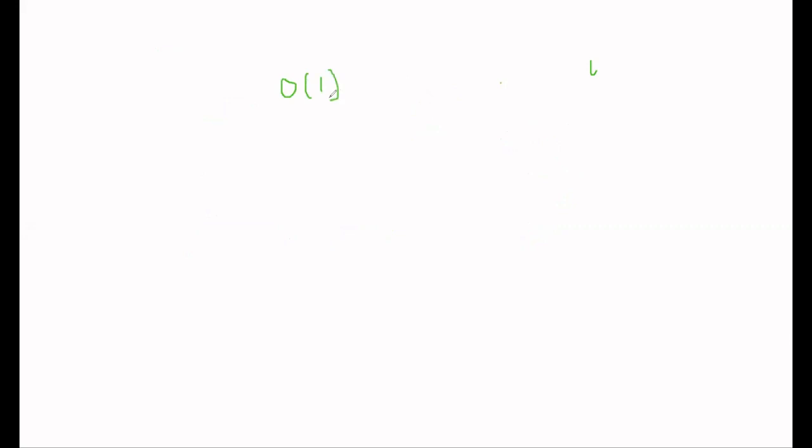Is anybody having any doubt why it is big O of 1? If yes, please ask in the group chat. Smith is saying constant. Yes, absolutely, it will be constant, and constant we can say is big O of 1. Does anybody have any doubt in the complexity part? If yes, don't worry, I'll make you understand. Just ask in the group chat. No one has typed anything, so I'm assuming it is clear why it is big O of 1.